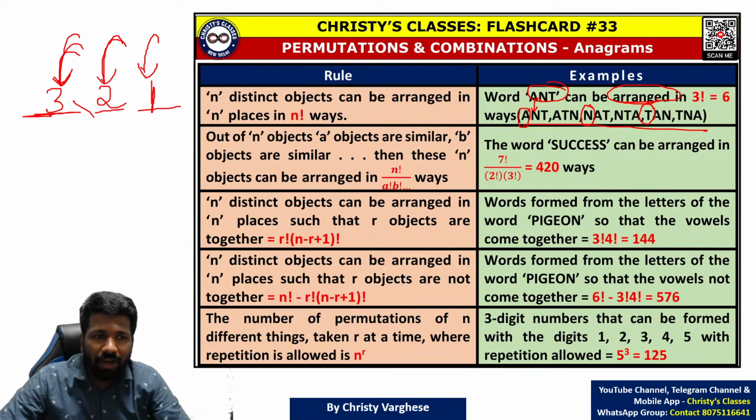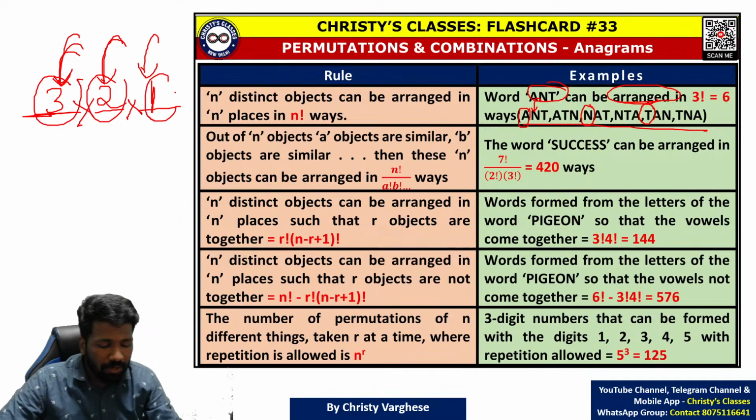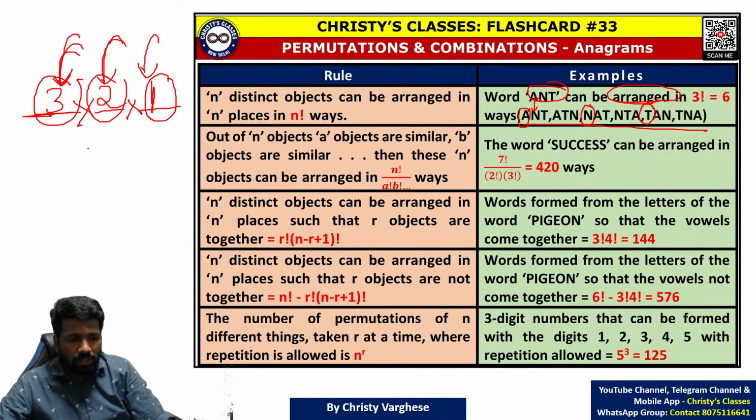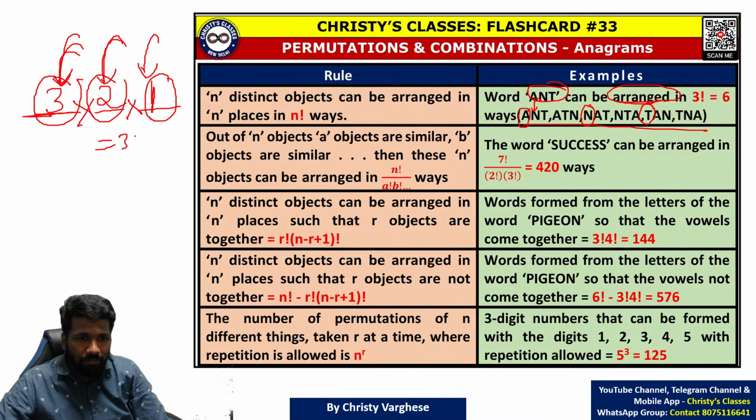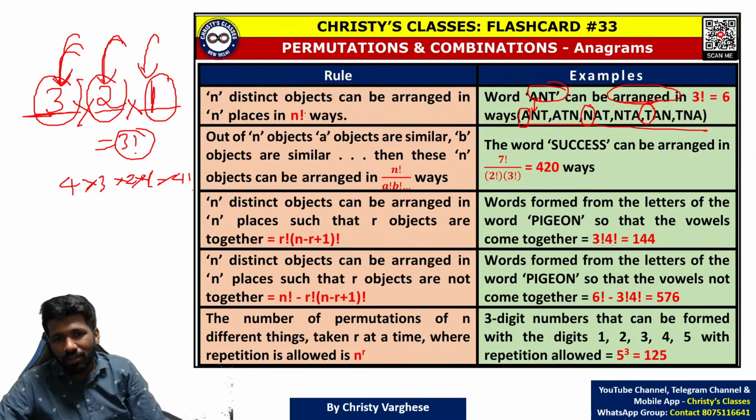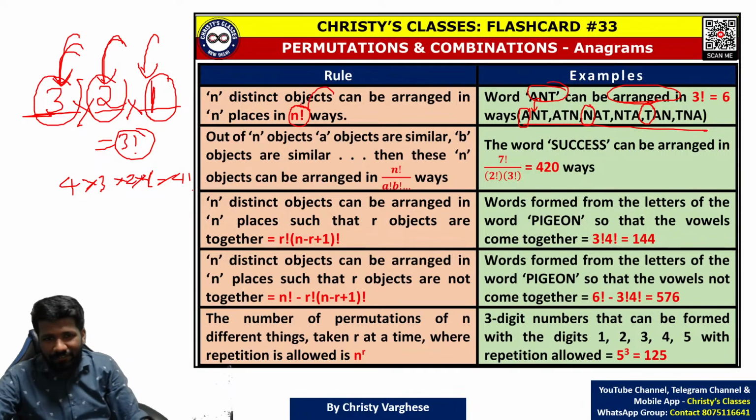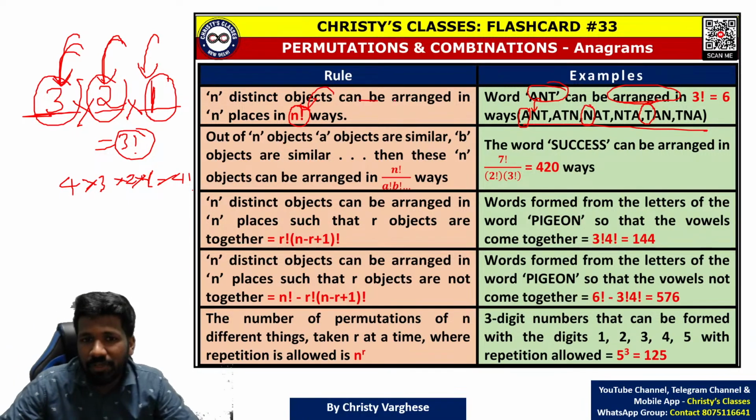Now use the fundamental principle of counting. Even if it is 3 sets of things, the fundamental principle of counting works. So 3 into 2 into 1, that is what we call 3 factorial. If it is 3 letters, 3 factorial. 4 letters, 4 into 3 into 2 into 1, 4 factorial. 5 letters, 5 factorial. So generally n letters, n factorial. That is what the first principle is saying.